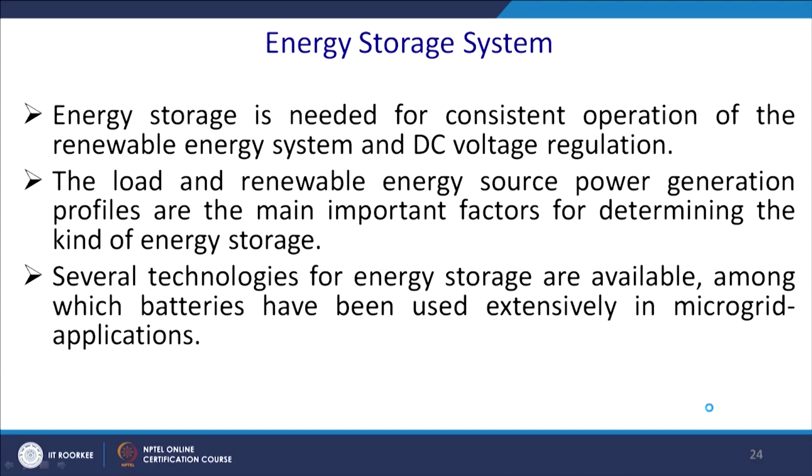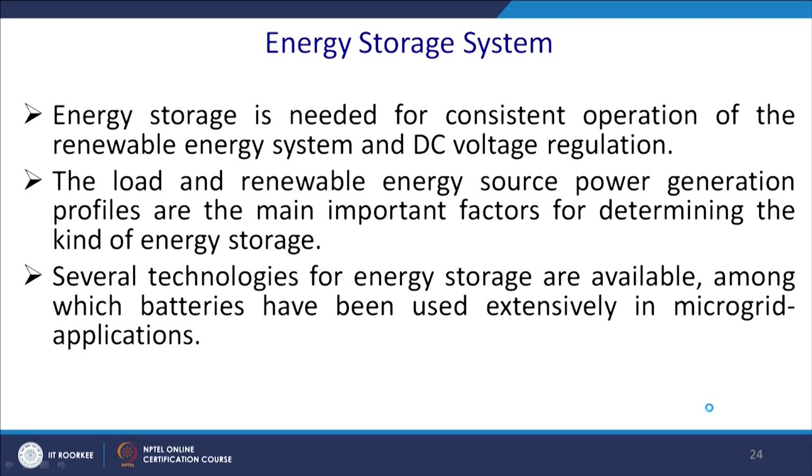So, what we can say from that chart is that energy storage is needed for consistent operation of the renewable energy system and DC voltage regulation, because we are talking about the DC microgrid, and it is the same for AC also. The load and the renewable energy source power generation profiles are the main important factors for determining the kind of energy storage. Several technologies for energy storage are available, among which batteries have been used extensively in microgrid applications. That is what I was saying, that batteries find more applications in microgrids.